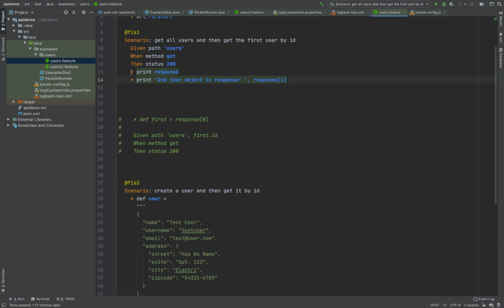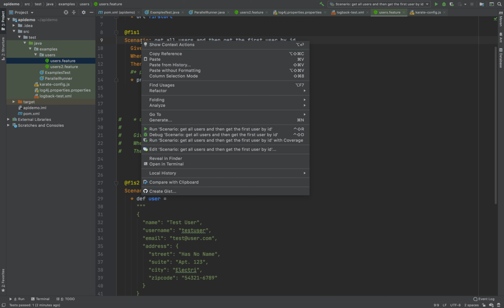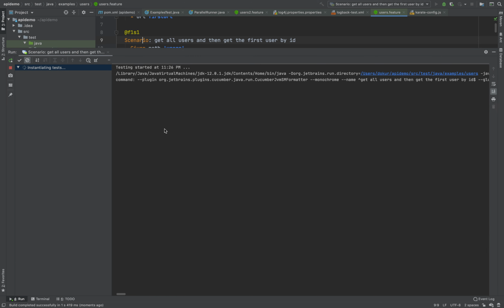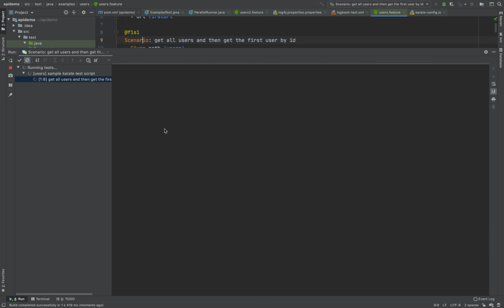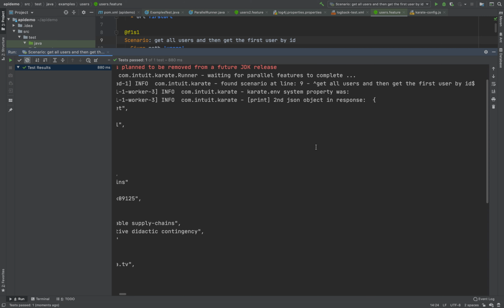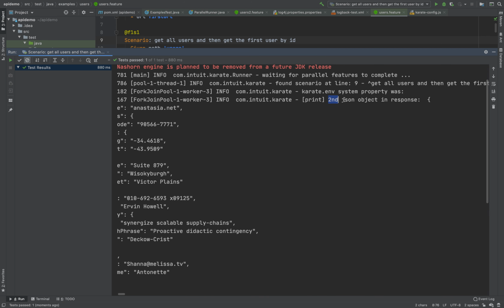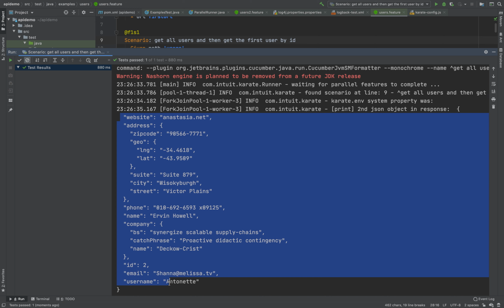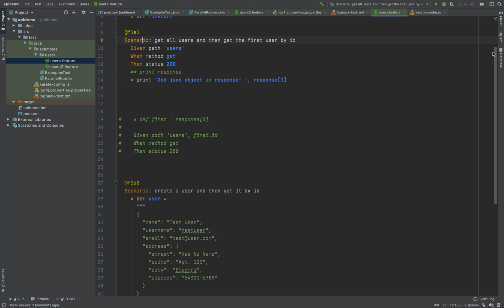Let me run this now and don't run this anymore. So now it's not going to print all the JSON responses. It's going to print only the second one. Look at this. I can make this bigger, right? There you go. Second JSON object in response is this one. Website and all the way down. We only printed the second one. That's the good thing. That's native support for JSON path and same for XML path as well.